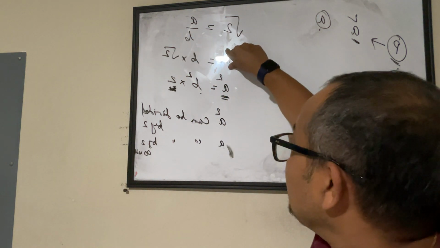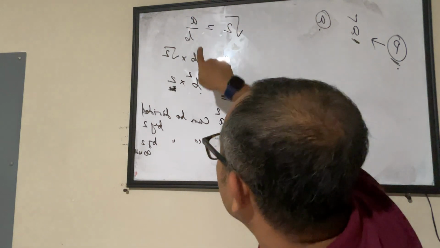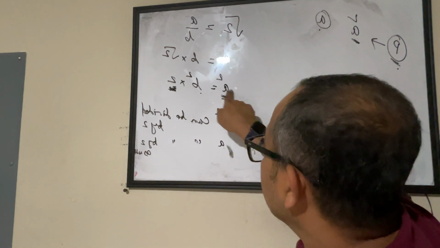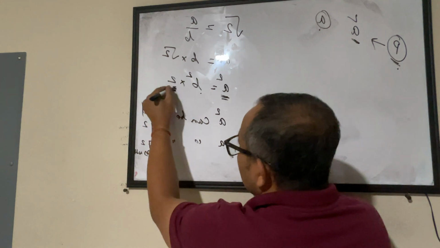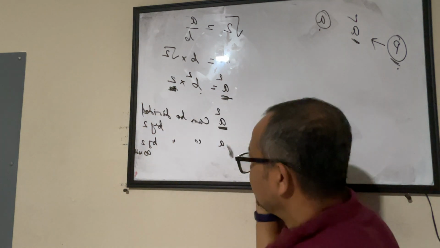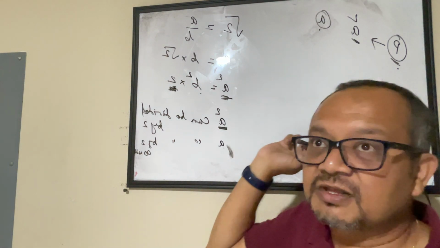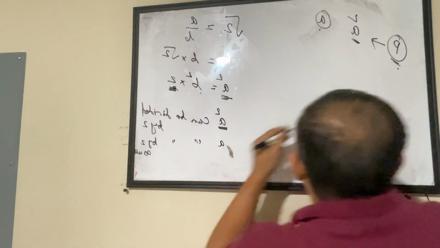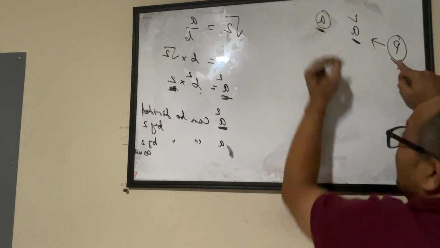So square root 2 equals A by B, that means A equals B into square root 2, or A square equals B square into 2. From this we can see that A square can be divided by 2 because it's a factor here. And there is another theorem, the theorem of co-primes, which says if a prime can be a factor of A square, that will be a factor of A also.